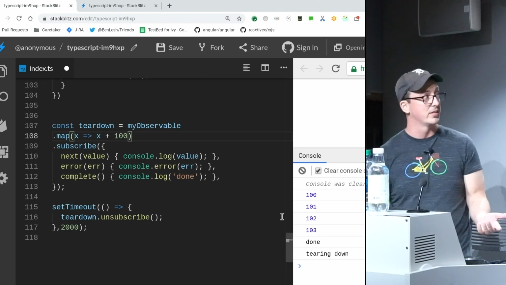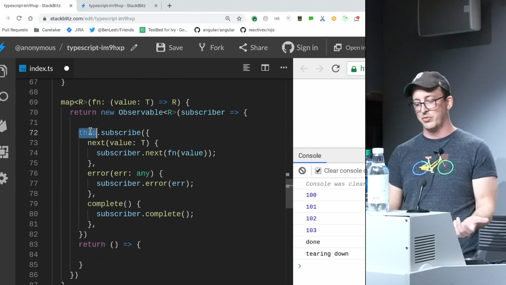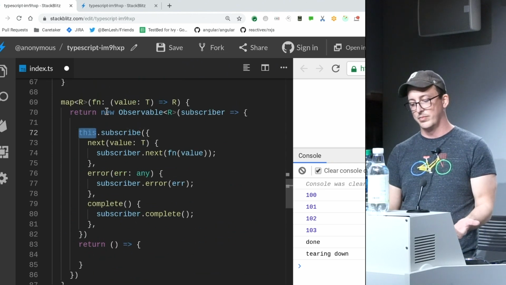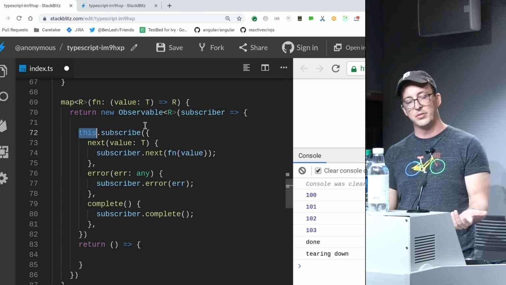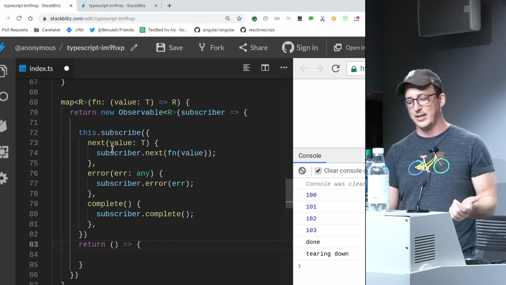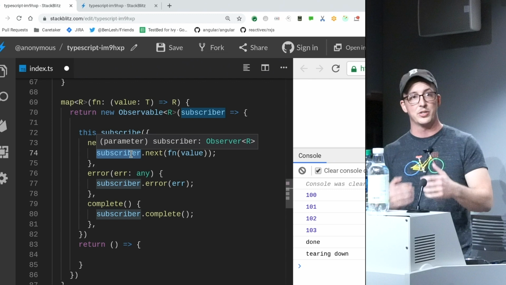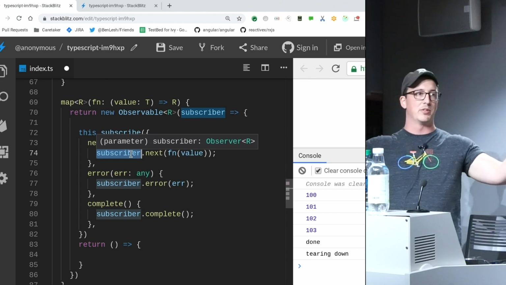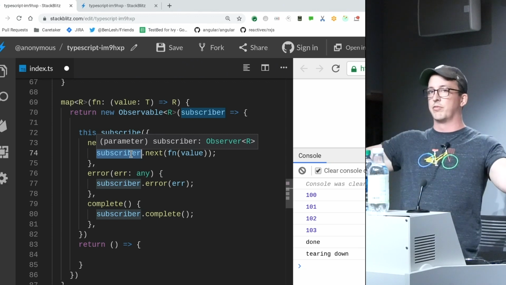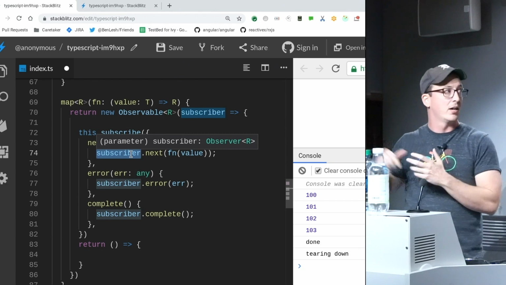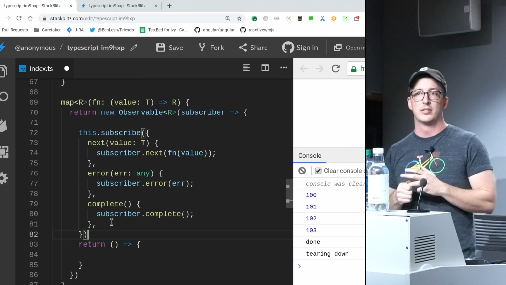But this is all an operator is: a function that takes an observable and returns a new observable that subscribes to that source observable with some custom subscriber, where this observer here is forwarding on to this observer here. So when you subscribe, you're chaining observers together. The more maps I put in there, the bigger this chain of next becomes. But that's what it looks like when it's dot chain. So this is where we came from before.